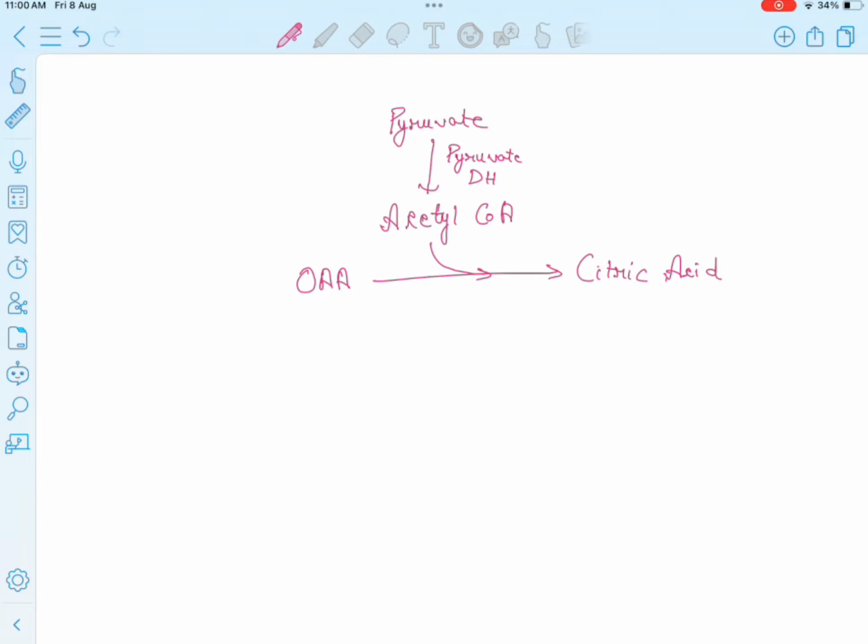Firstly, we will learn what is combining and what is being produced, and after that we look at the enzymes involved. So firstly, oxaloacetate to citric acid. Then from the citric acid, isocitric acid is produced. From the isocitric acid, alpha ketoglutaric acid is produced.